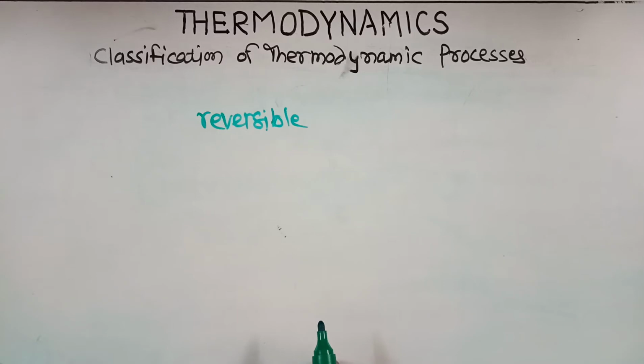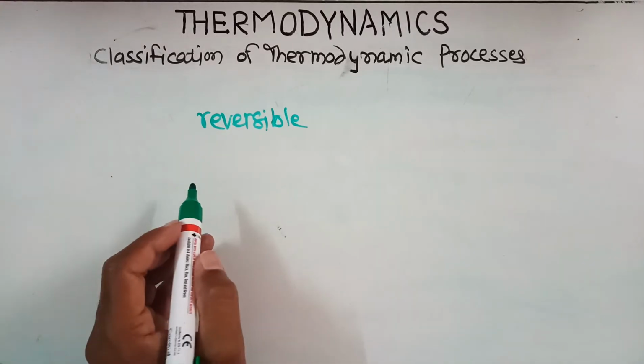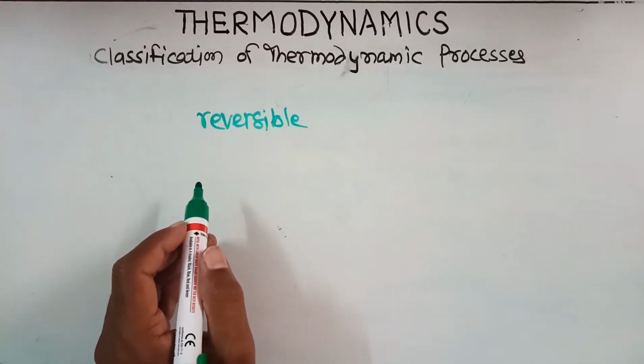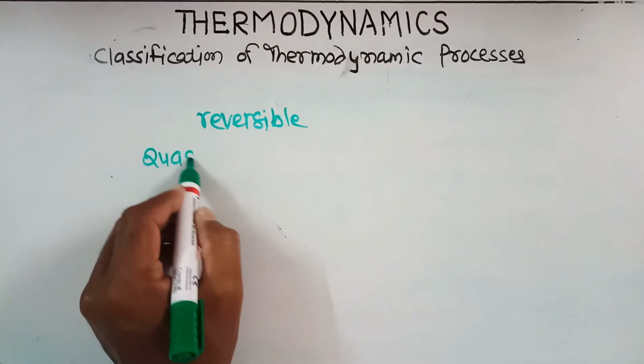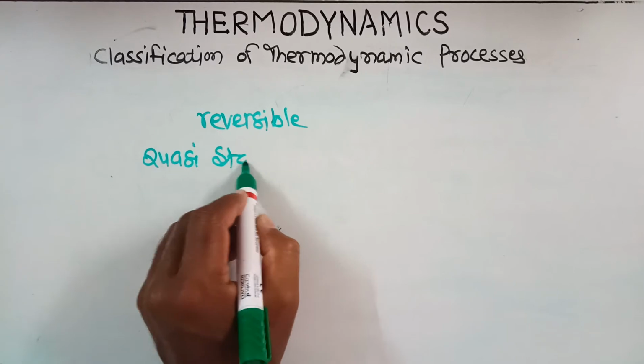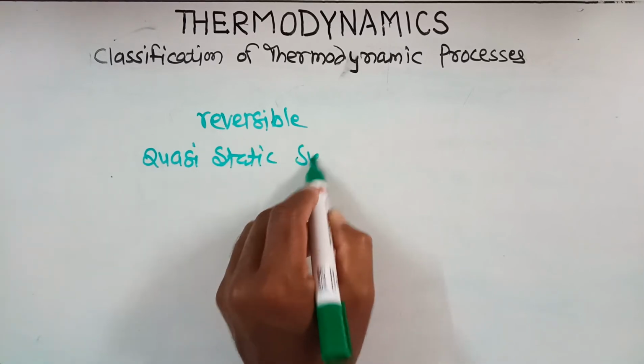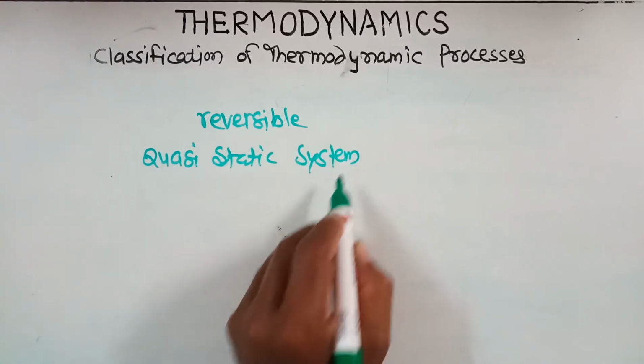Again, we assume that thermodynamic equilibrium is always there, and for that we consider the quasi-static system. What is a quasi-static system?